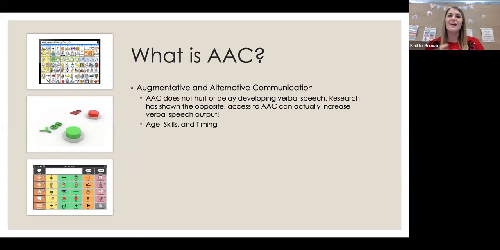With that being said, there is a formal training. So that's one that, for example, if you have a classroom that has multiple device users and they're all using LAMP, then it would be appropriate for the district to send that classroom teacher or teachers, paraprofessionals to that training.